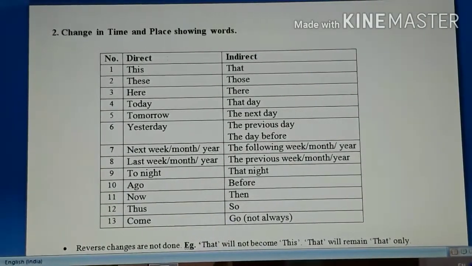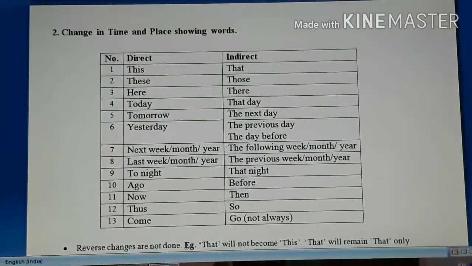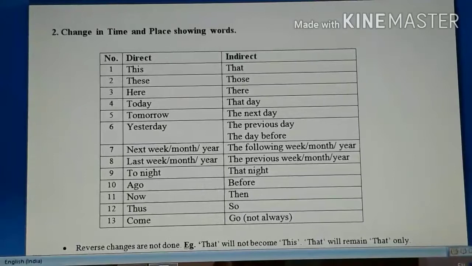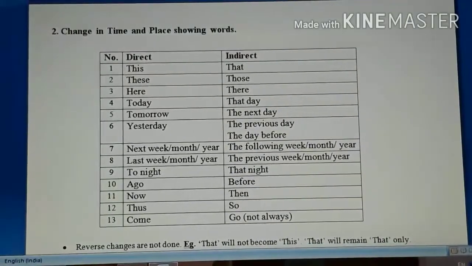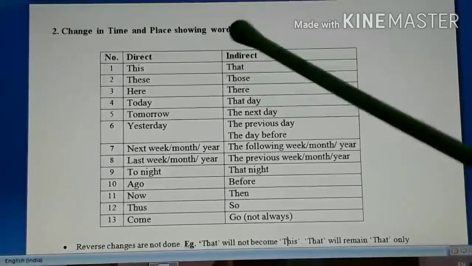In indirect speech also and in transformation also, anywhere you are wrong, then the entire sentence is wrong. So you lose the complete marks. You are not given half marks. So that's why all these changes are very necessary.